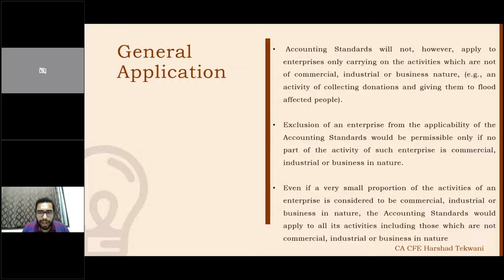So it's a duty of a chartered accountant to make sure that these accounting standards are being followed while preparation and presentation of financial statements. If not, then you need to appropriately disclose that in your audit report, that accounting standards were applicable, however these were not followed. You need to bring that fact in your audit report, which doesn't happen. In some of the cases I have seen, it doesn't happen.